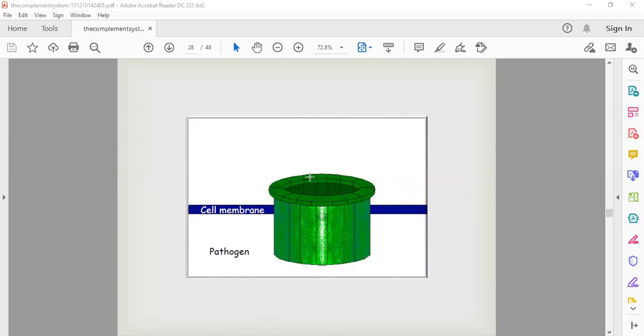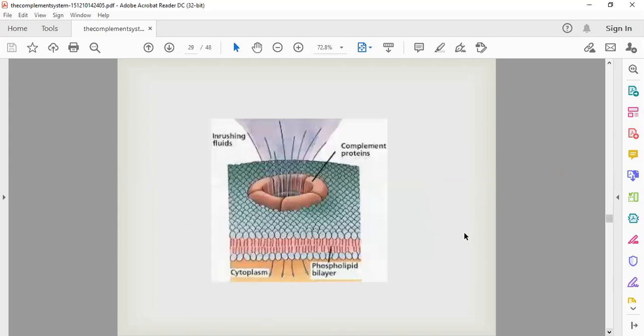It is a result that the cell membrane will be cleaved from different areas by making pores using the complement proteins, which is started by the antigen antibody complex. So this is the actual image of a cell membrane in which the pore has been formed. This is the phospholipid layer on which a pore has been formed by the complement protein.